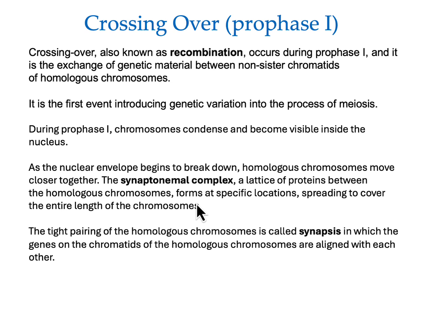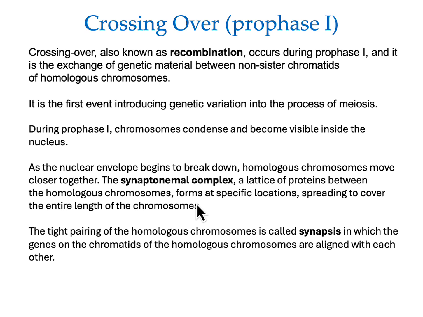So a chromosome that's been duplicated has 2 sister chromatids. I refer to these sometimes as the arms and legs of a chromosome. So in a duplicated chromosome, we have 2 arms and 2 legs. But if you take one of those arms and one of those legs on one side, that would be a sister chromatid. So this exchange of information is not among the chromatids on the same chromosome, it's between the chromatids of homologous chromosomes. This is the first event introducing genetic variation into the process of